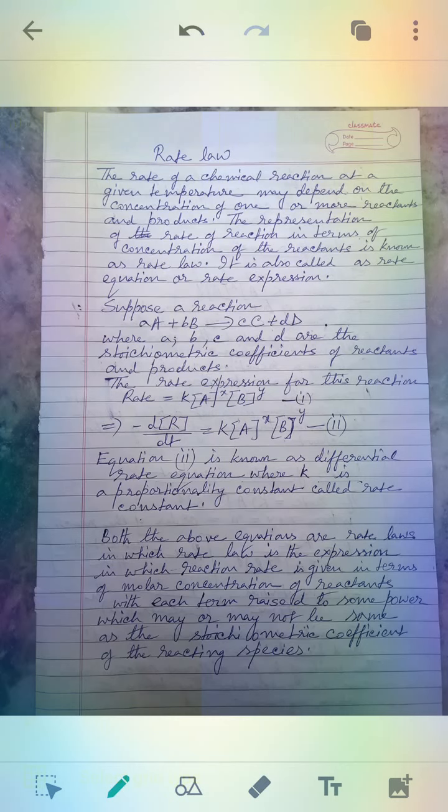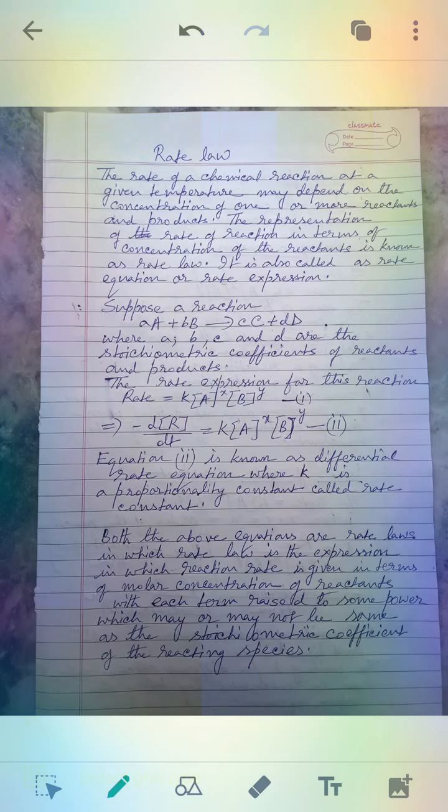The representation of the rate of reaction in terms of concentration of the reactants is known as rate law. I told you earlier also, again I am repeating. It is also called rate equation or rate expression.